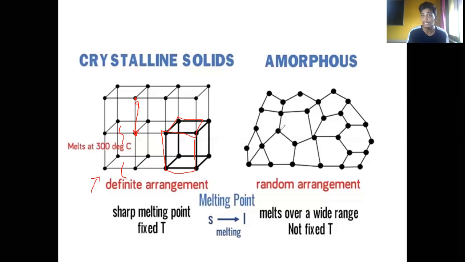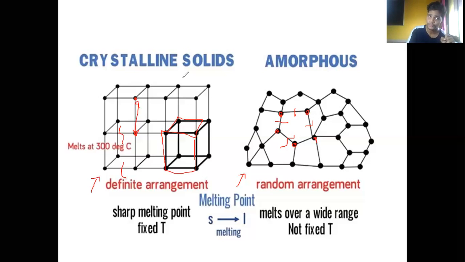But in case of amorphous, you can look at this picture, the molecules or atoms, or rather the particles, are not in an equidistant manner, they are spread randomly, we can say. So what is the disadvantage in this case? If we provide any heat energy from the outside, the bond breaking will take place, but it is not at a specific temperature. It will give us a range of temperature.